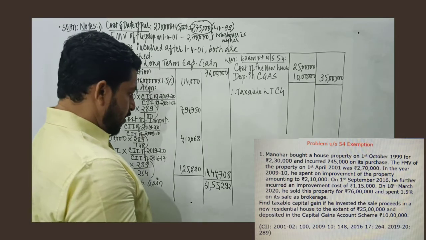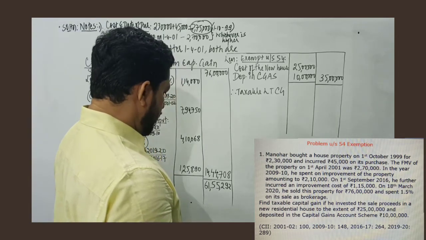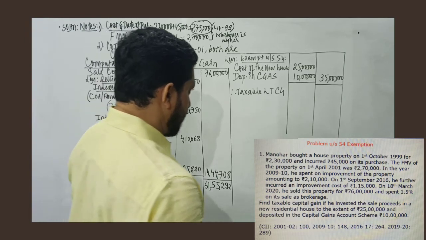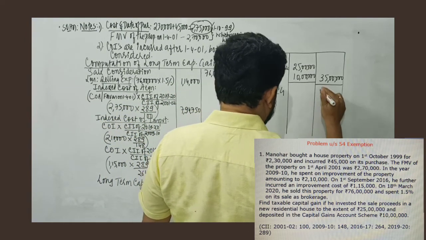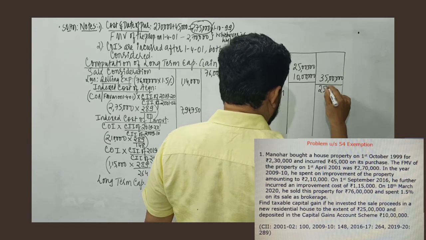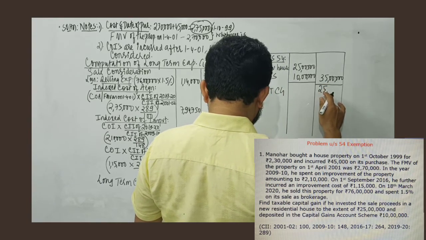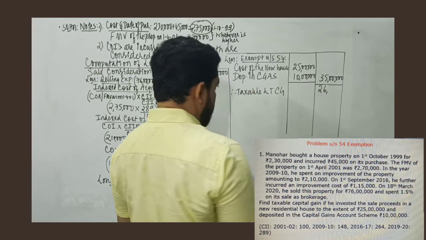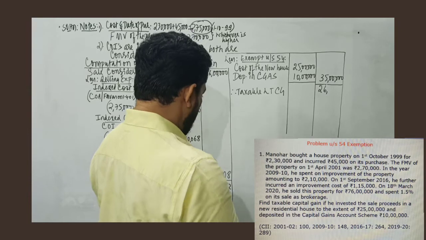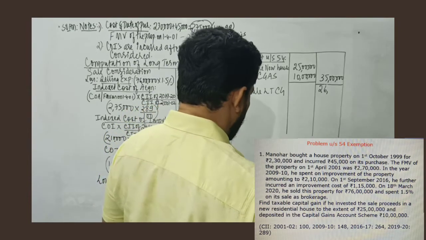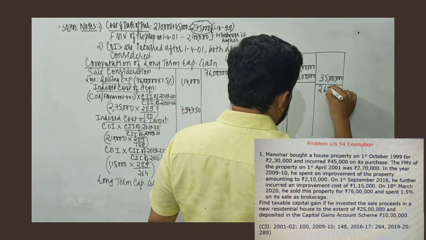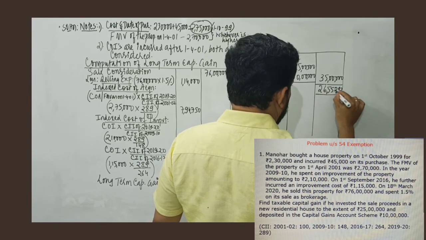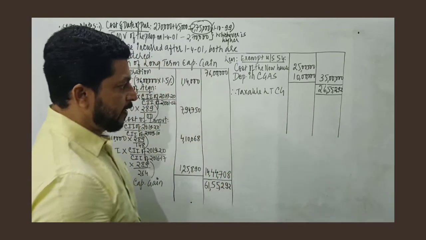So let's calculate 61 minus 35. That is 26 lakh. 61 minus 35 is 26, so 26 lakh 55,292 will be the taxable long-term capital gain.